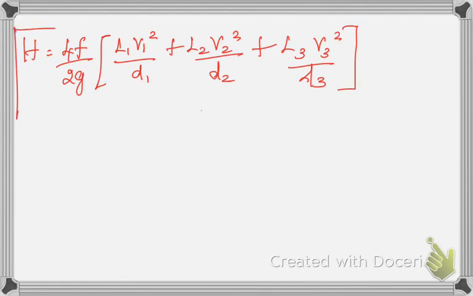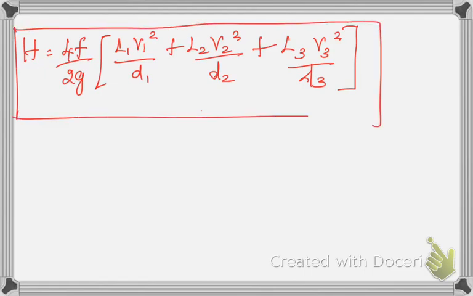So this is the equation for pipes in series or compound pipes, if three different pipes are given, and if you are taking into account only major losses. Now we'll work out a problem on pipes in series.